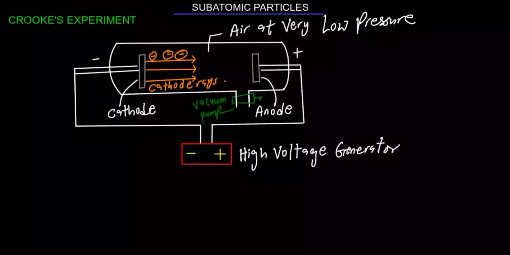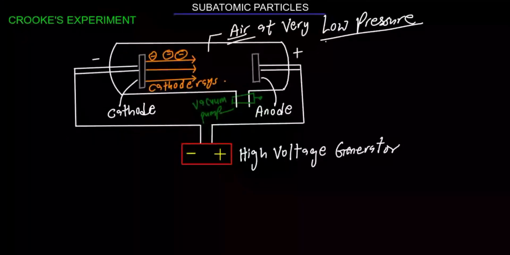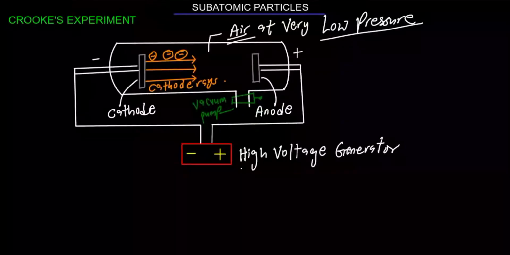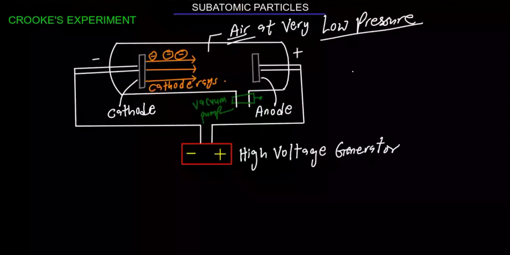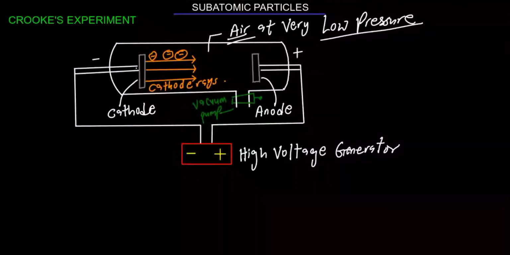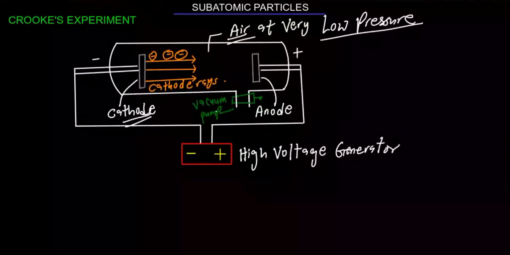Now, what happens? This tube that we have here contains gases at a very low pressure. You can see it's not just low pressure, very low pressure. And in this tube, a very high voltage is supplied to the gases at low pressure. Then he observed some stream of particles that travel from the cathode down to the anode. And we name these particles cathode rays.